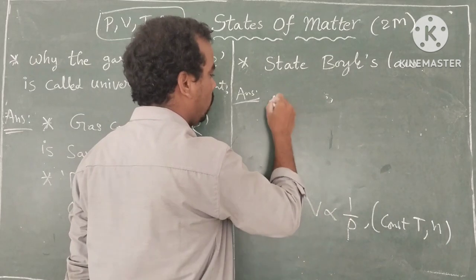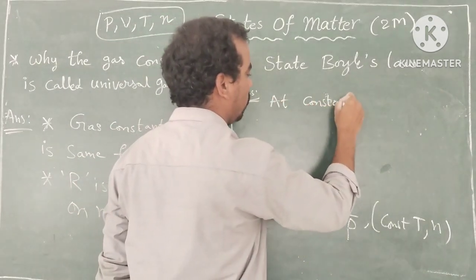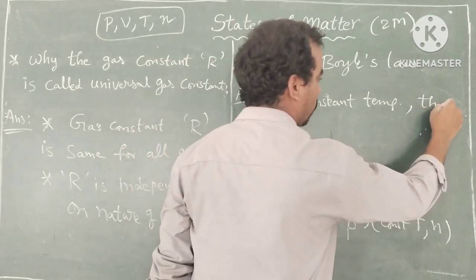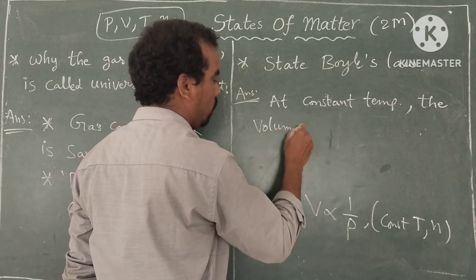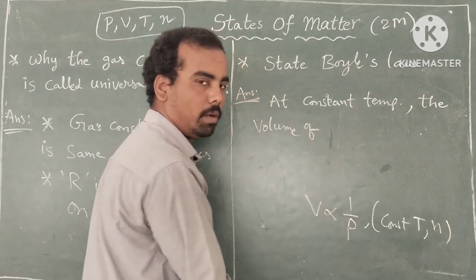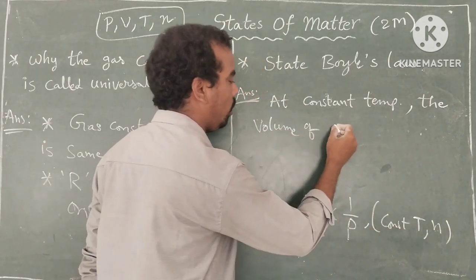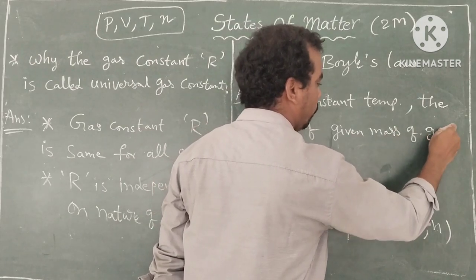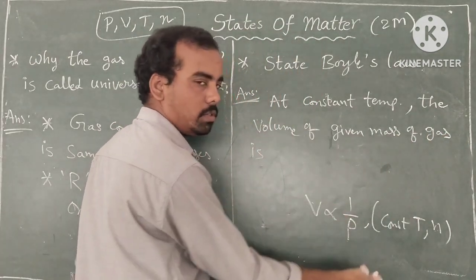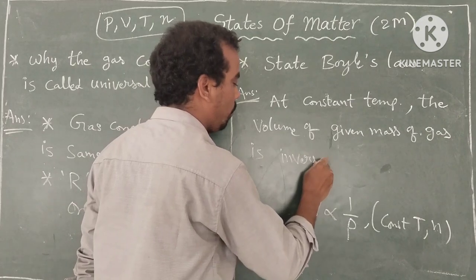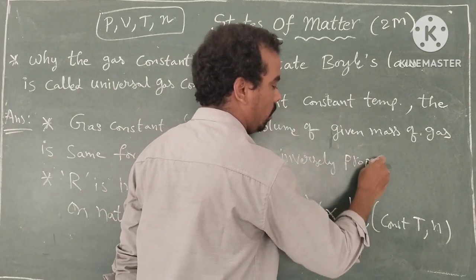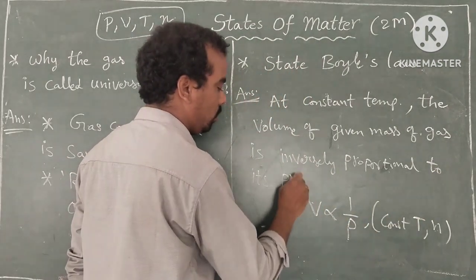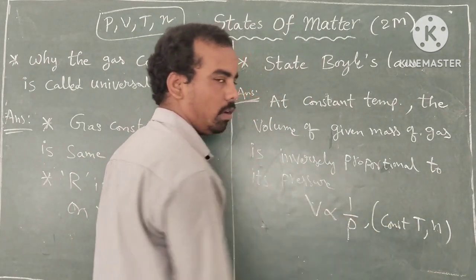So at constant temperature, the volume of given mass, number of moles constant, that means mass is also constant, the volume of given mass of gas is inversely proportional to its pressure. So statement 1 mark, formula 1 mark, 2 marks.